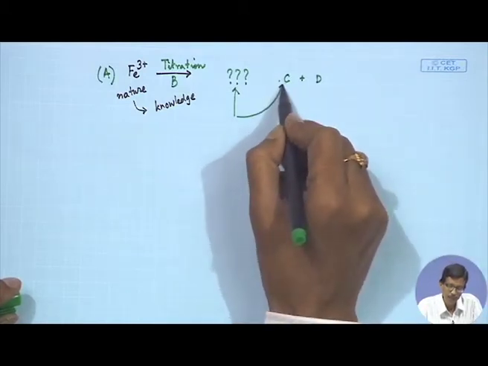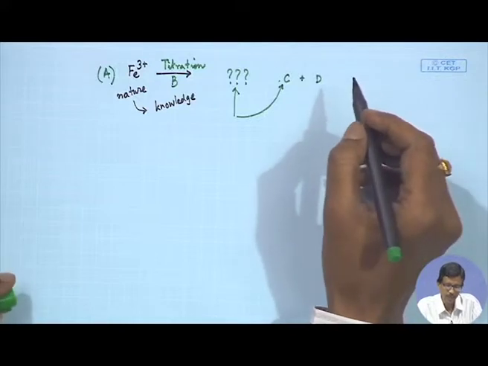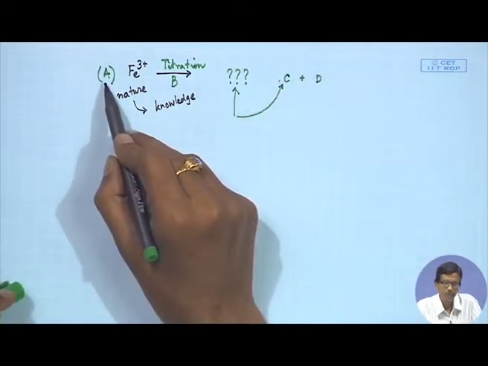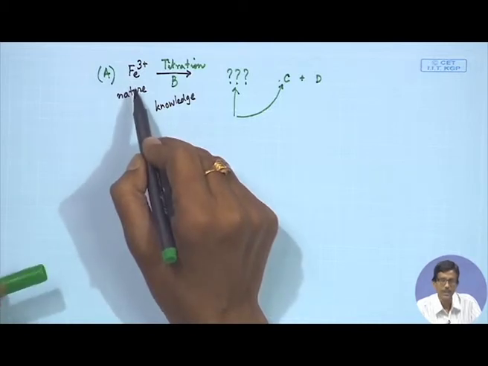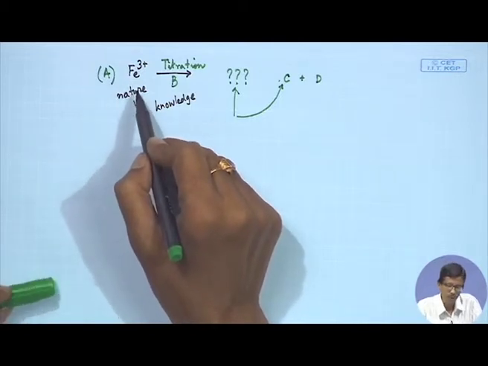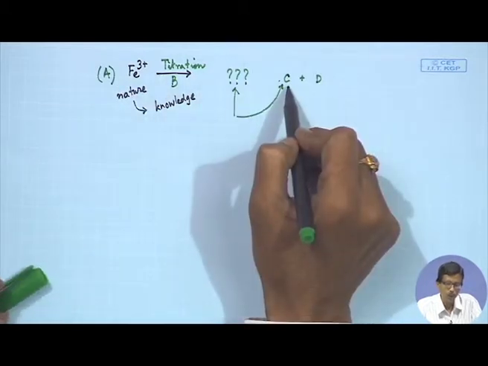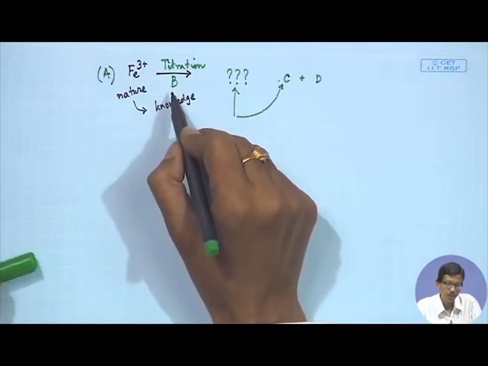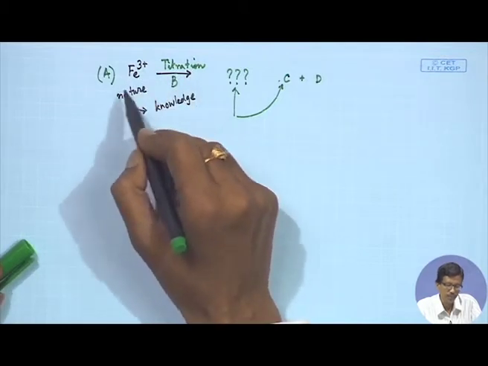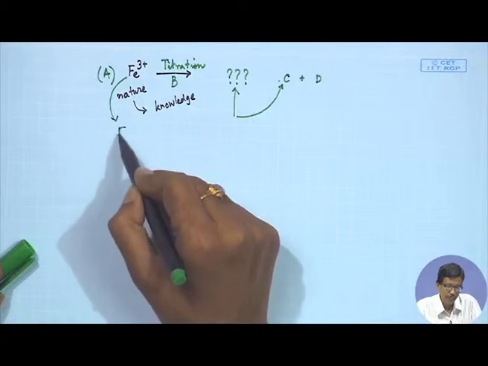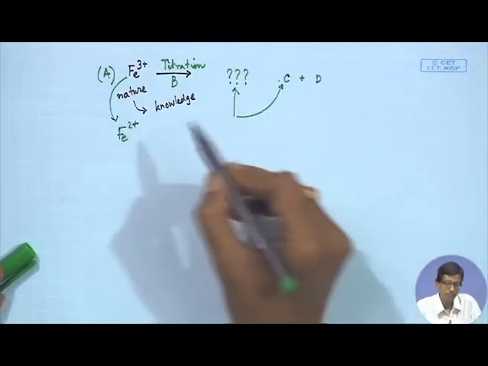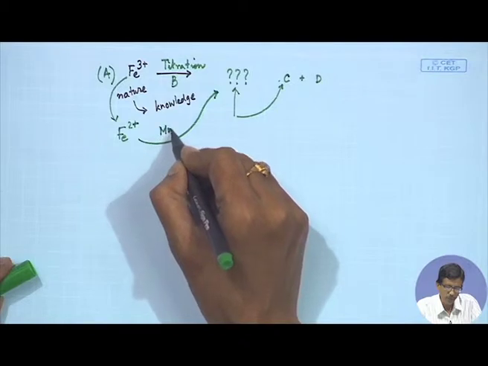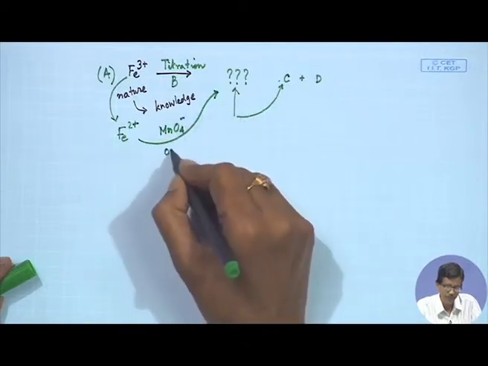And if we can monitor the formation of C in the system, we find that the production of C will be directly related to the presence of A, that is, how much A, that means iron, is present in the unknown analyte or the unknown sample will directly be converted to the corresponding C. So, if your titration is done for something where we do not use Fe3+ directly, but Fe3+ we all know can be reduced to Fe2+, and this Fe2+ can now be titrated with, say, KMnO4 solution. We all know which is the oxidant.